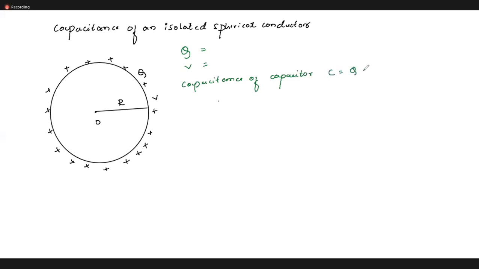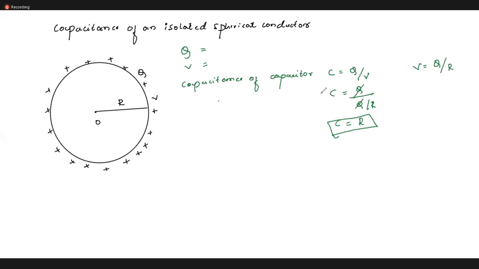C is equal to Q by V. The potential V is equal to Q by r, the total charge per radius. So C is equal to Q divided by Q by r, right? Let me cancel Q and Q. So the capacitance of a spherical conductor is equivalent to the radius of the conductor.